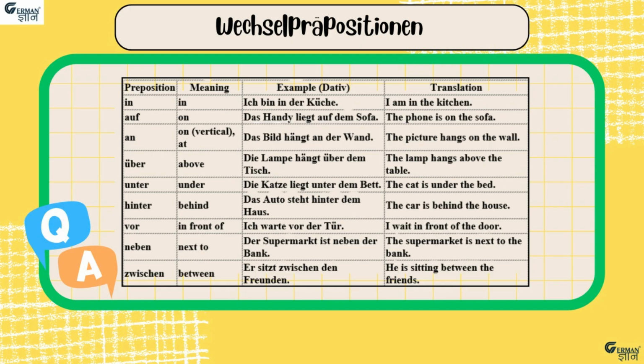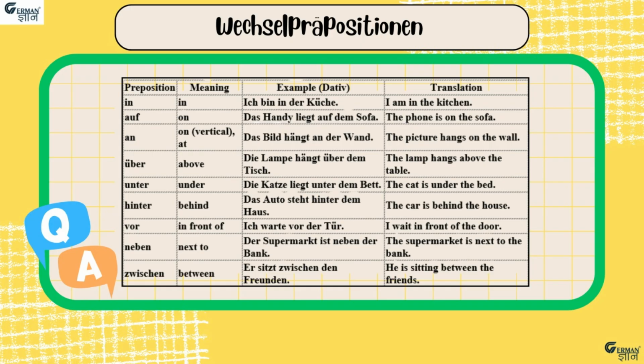The seventh preposition is vor, which means in front of. For example, ich warte vor der Tür, meaning I am waiting in front of the door. The next preposition is neben, which means next to, and the example is der Supermarkt ist neben der Bank, meaning the supermarket is next to the bank.